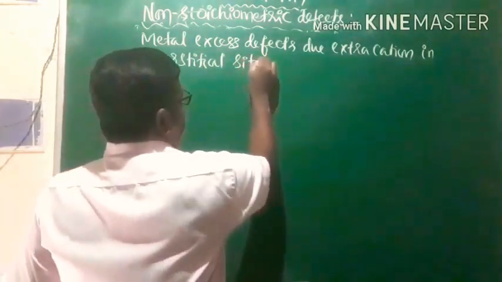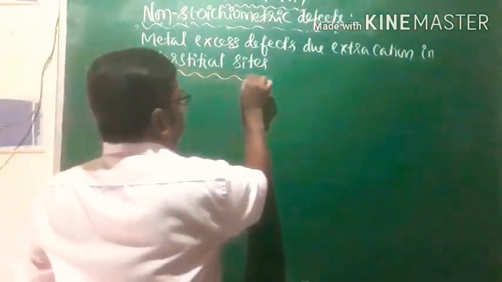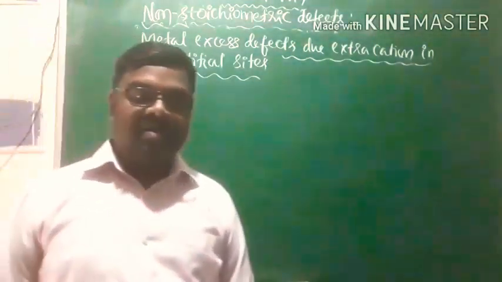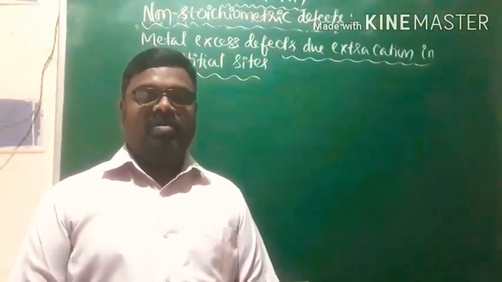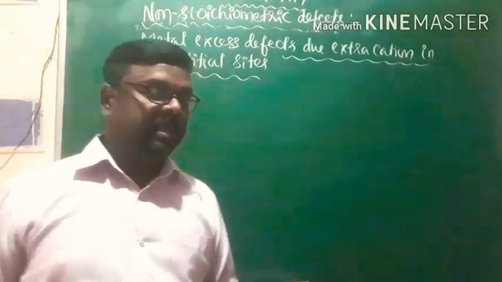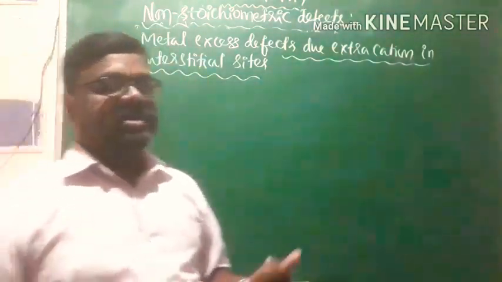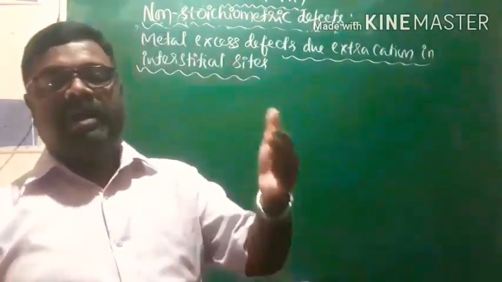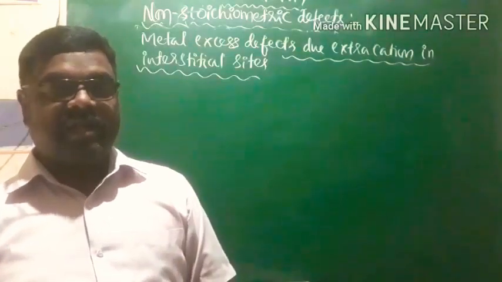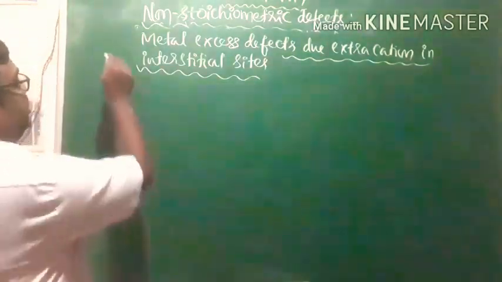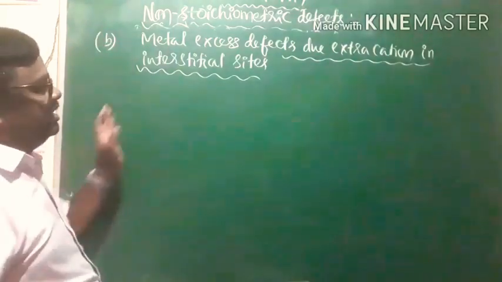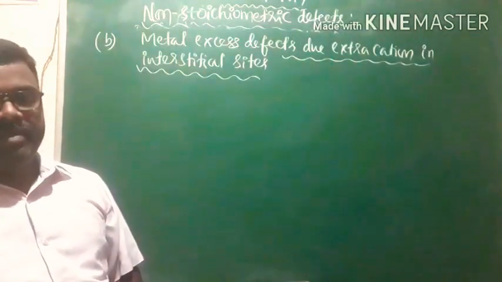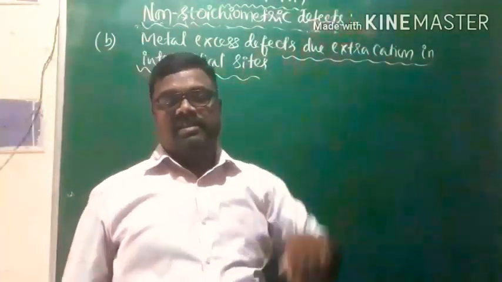As far as metal excess defects are concerned, there will be an increase in the number of metal ions due to the defects. The increase in the number of metal ions in a crystal lattice can be brought about by decreasing the number of anions, that is anionic vacancies. Another way of introducing the metal excess defects is by introducing extra cation in the interstitial sites.